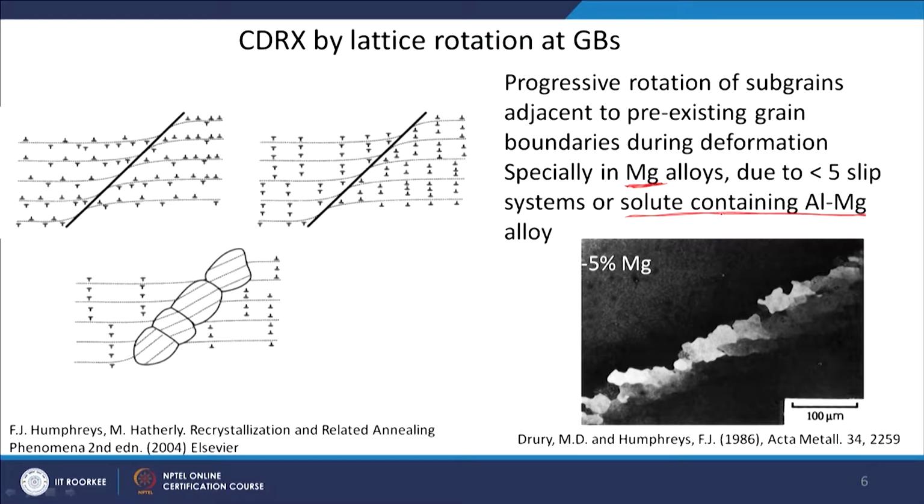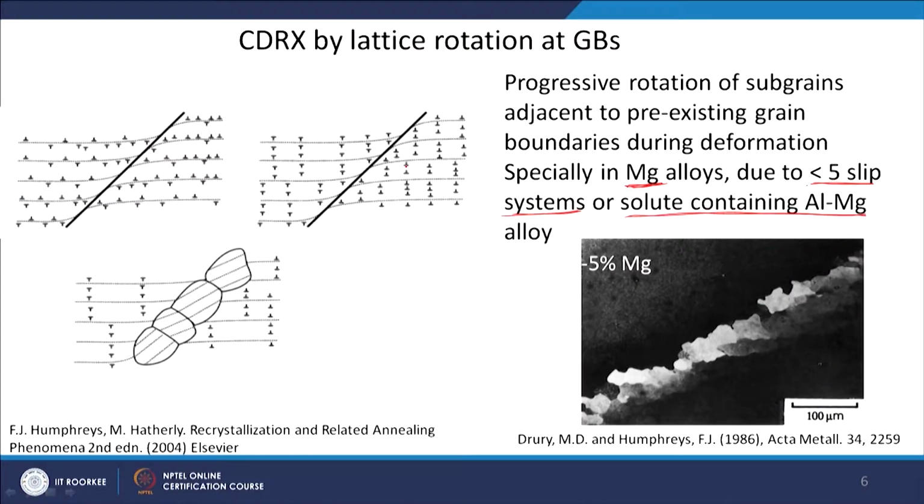The magnesium alloys have a hexagonal close packed structure, and because of the HCP structure, there are only 3 slip systems, out of which only 2 are independent. So, you do not satisfy the Taylor criterion of 5 independent slip systems in HCP materials.